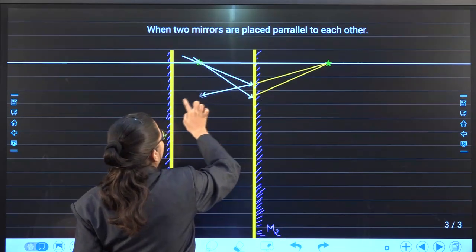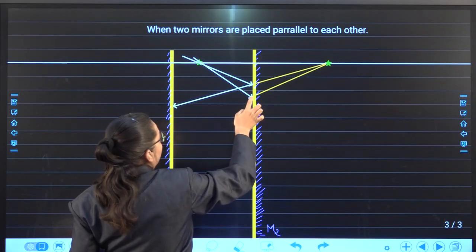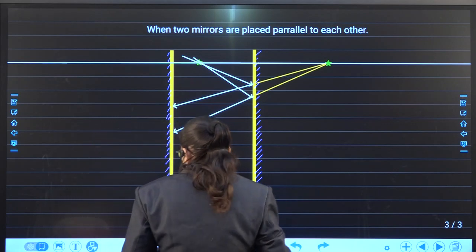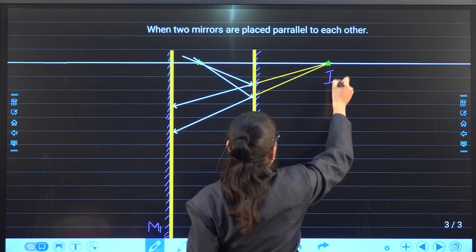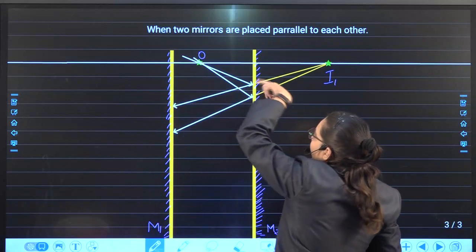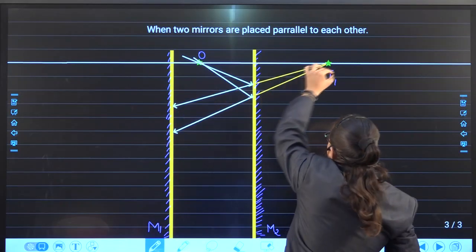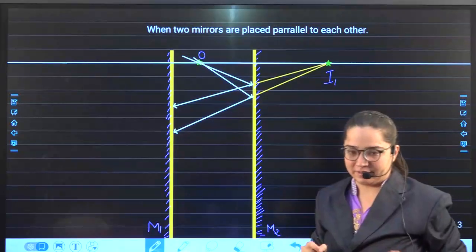This should be a straight line. Again, this should be a straight line. Here the very first image, I1, of the object O is formed. Lines are incident from here, they'll get reflected, and because they are not meeting, we will extend them back, and there will be the formation of image I1.